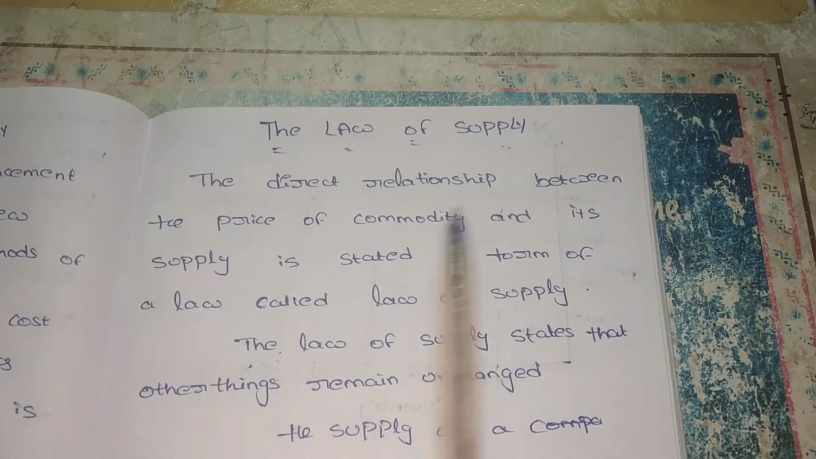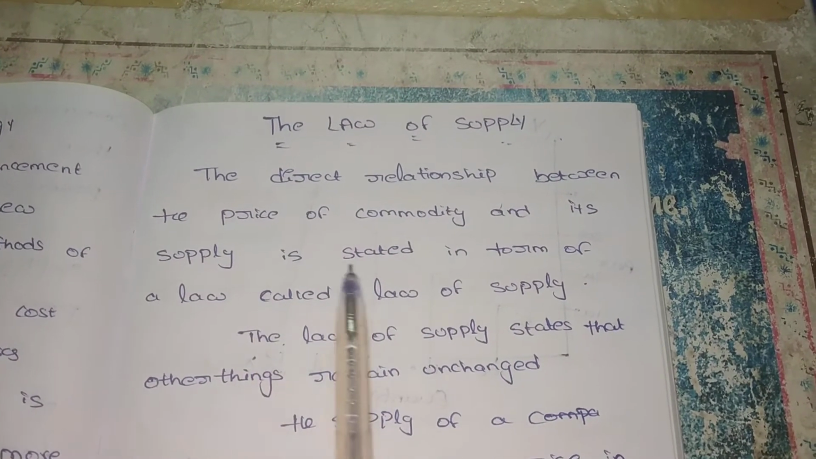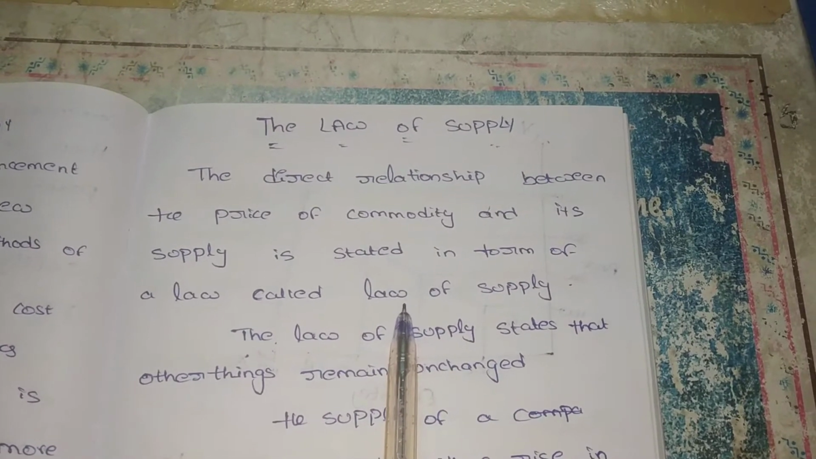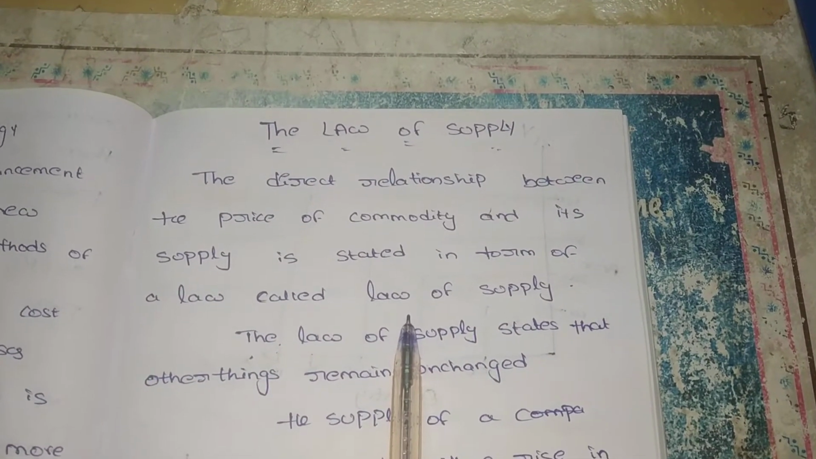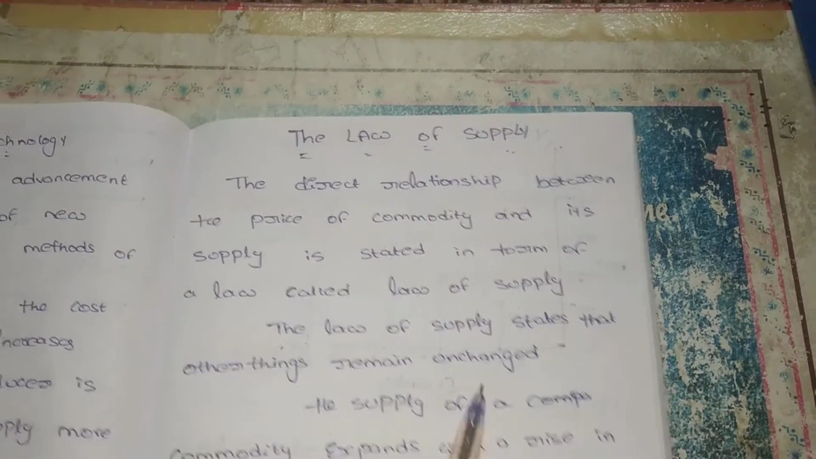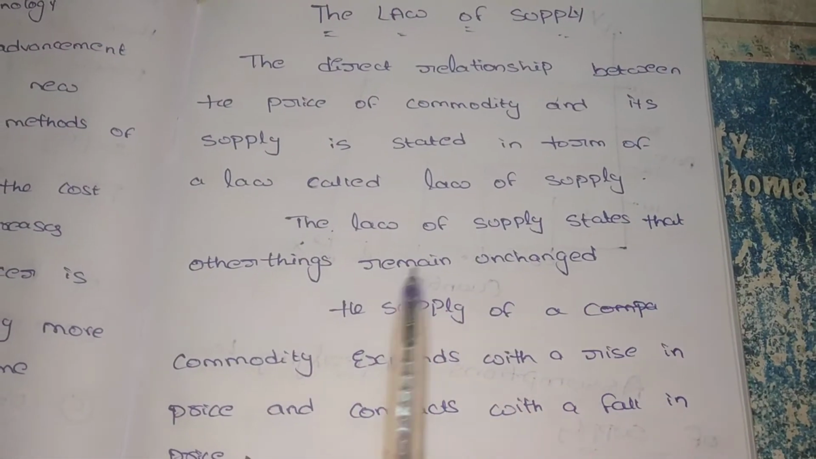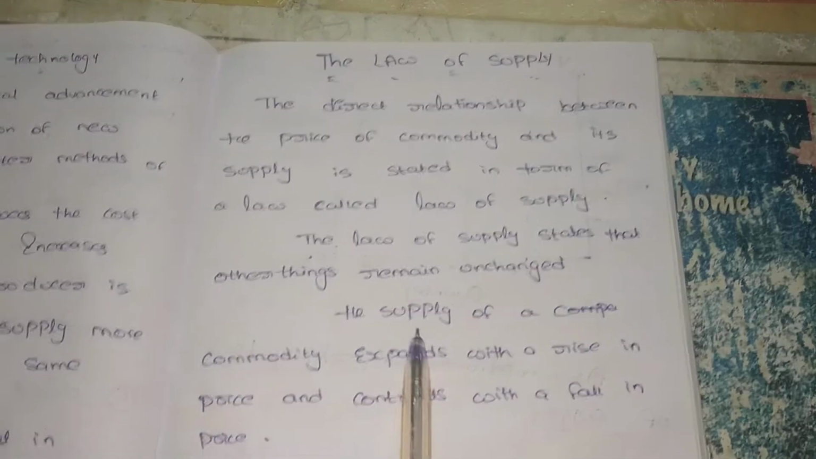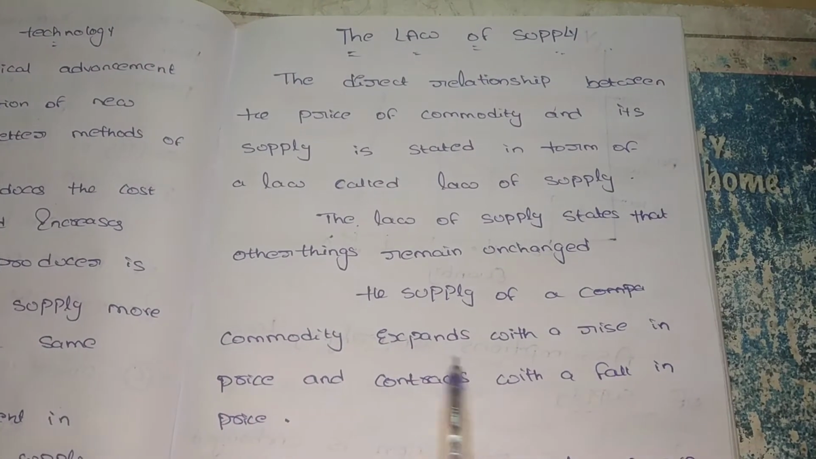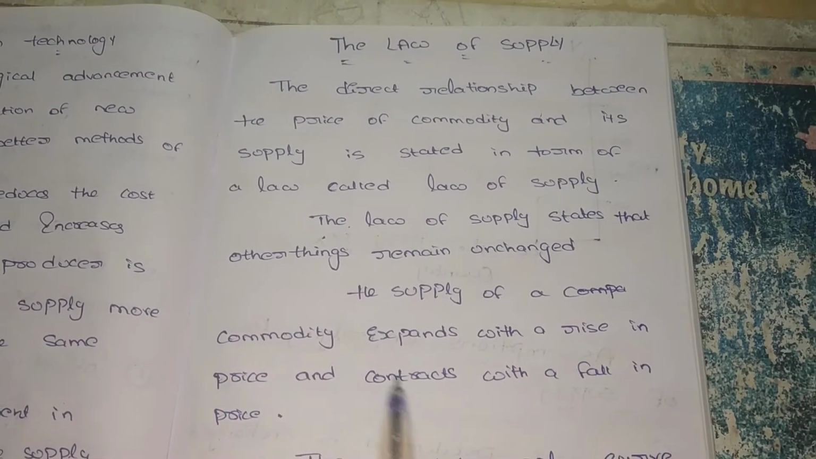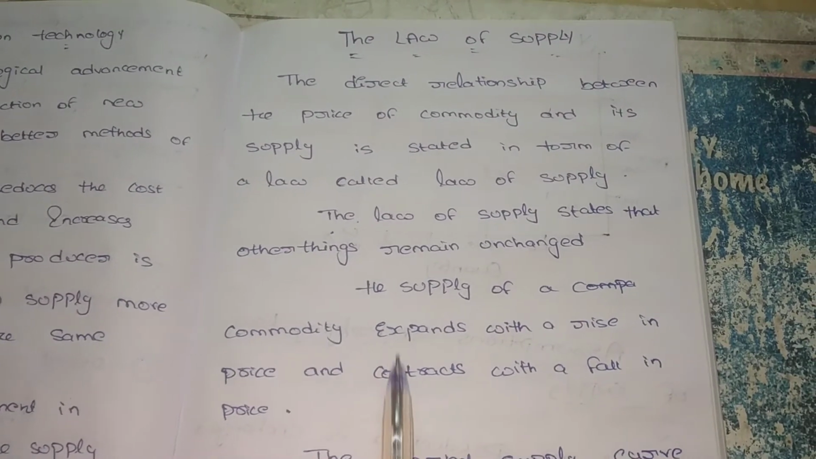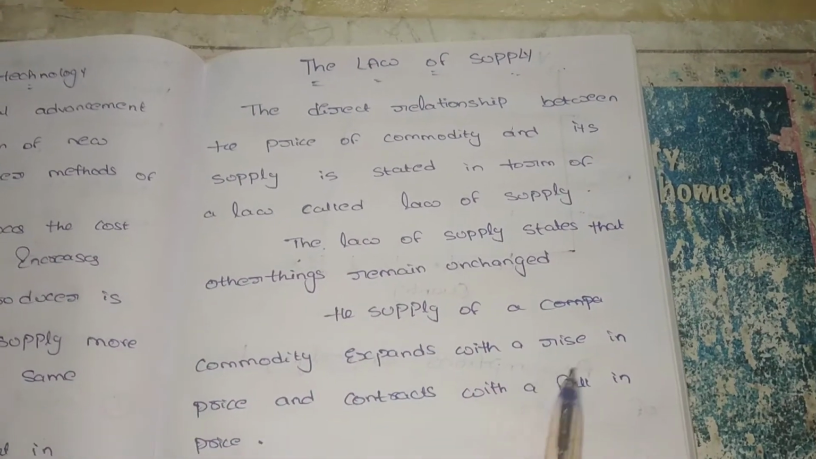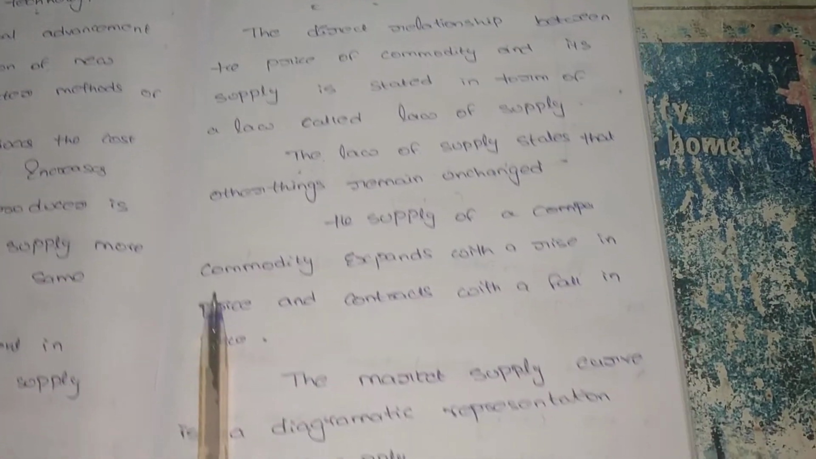The direct relationship between the price of a commodity and its supply, stated in the form of a law, we can call the law of supply. The law of supply states that other things remain unchanged. Up to now we discussed what the other things are. The supply of a commodity expands, meaning it increases with a rise in price, and contracts, meaning decreases, with a fall in price.